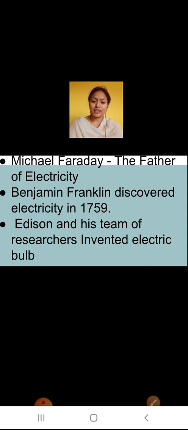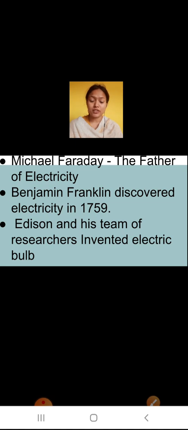Now first we will study who is the father of electricity. Michael Faraday is known as the father of electricity. Now who discovered electricity? Benjamin Franklin, in 1759.